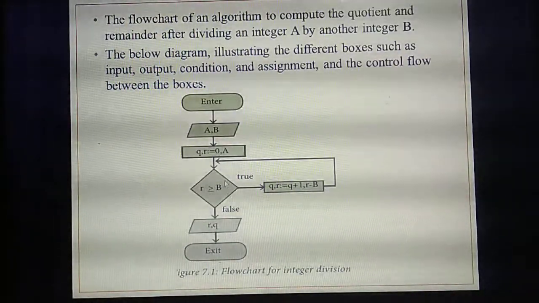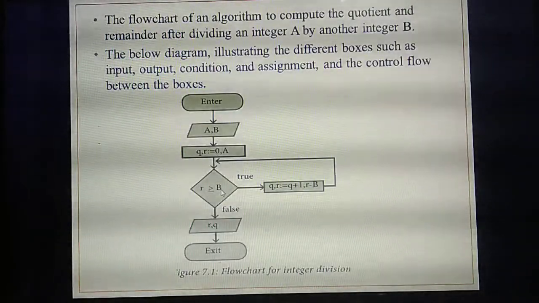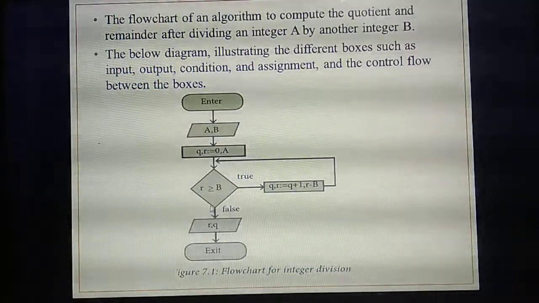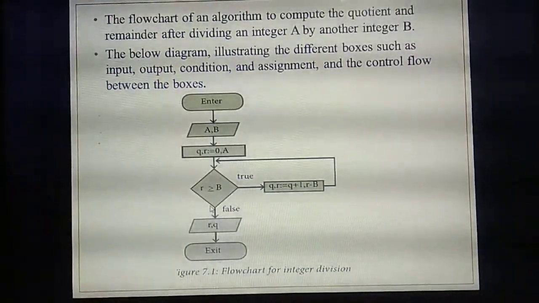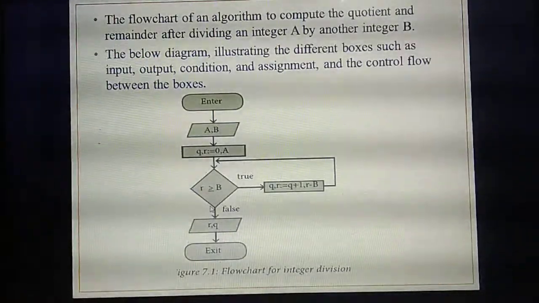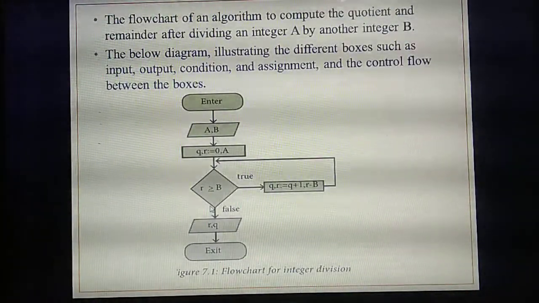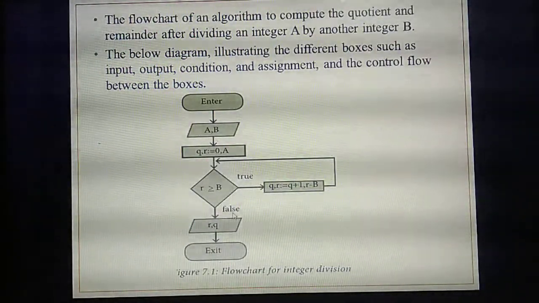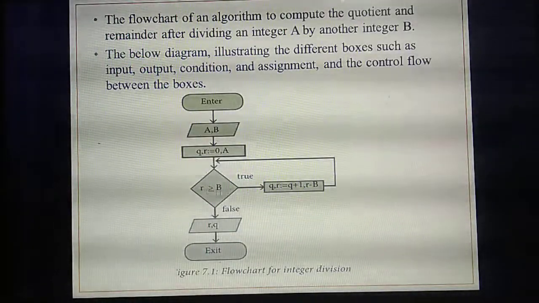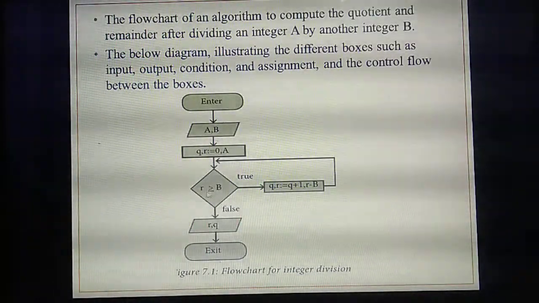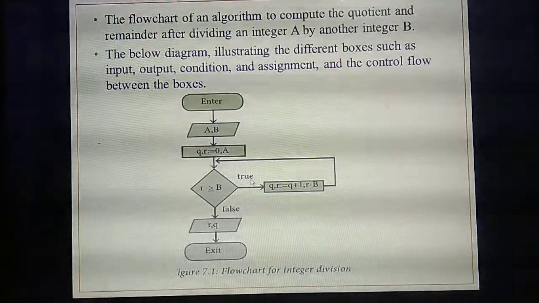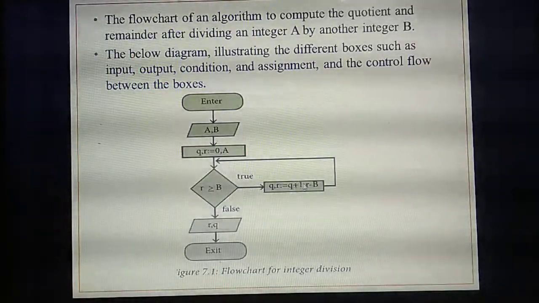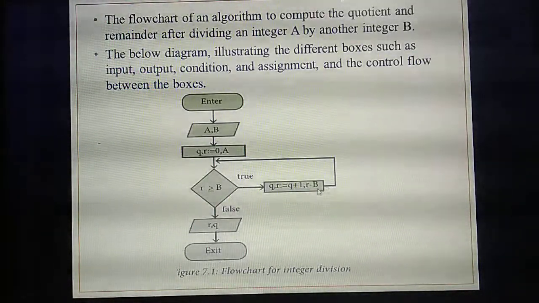Understand? So you are checking the condition whether the remainder is greater than or equal to B. Where is the condition given? In the diamond shaped box. How many arrow marks point outwards from the diamond shaped box? 2: one arrow mark is given with true, another with false. If the condition is true, the quotient is incremented by 1 and the remainder gets subtracted. Then see the arrow mark.